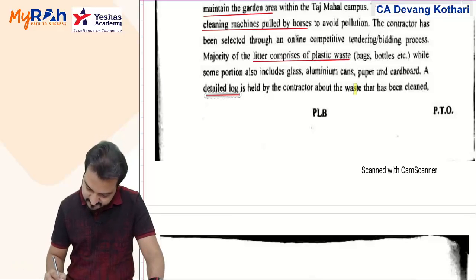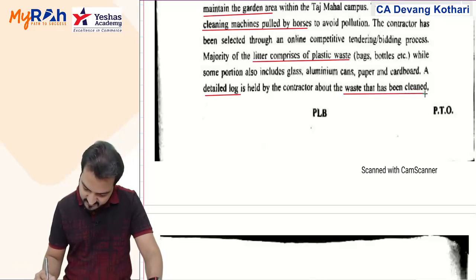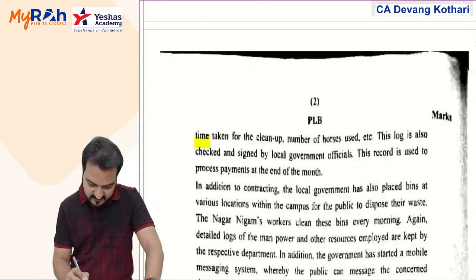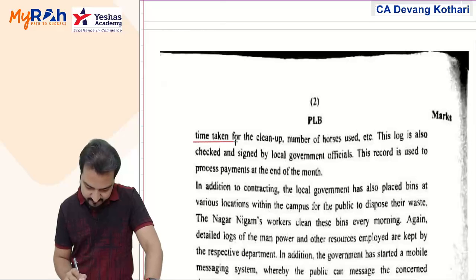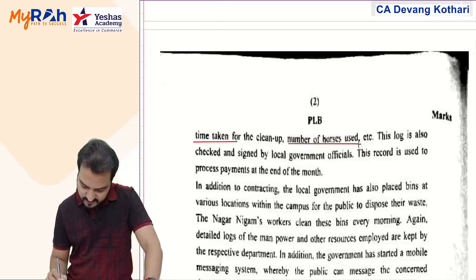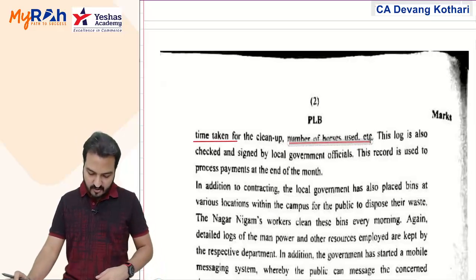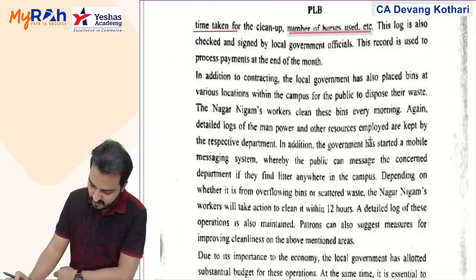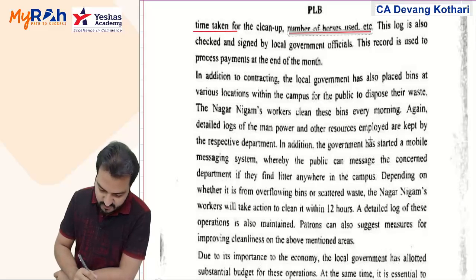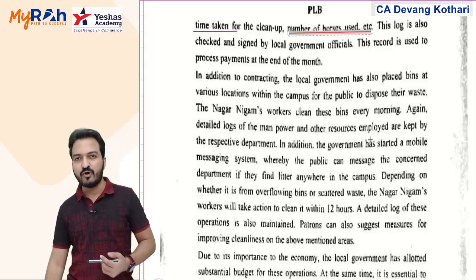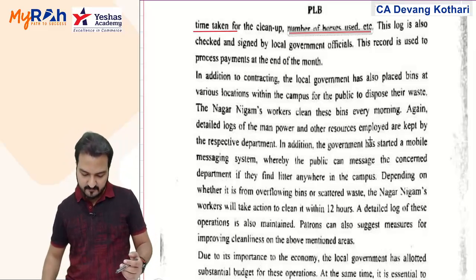The log contains details about the waste that has been cleaned, the time taken for cleanup, number of horses used, etc. All these things they are recording in the log. The log is also checked and signed by the local government official. This record is used to process payments at the end of the month. So the payment given to the contractor is based on the work that he has done.